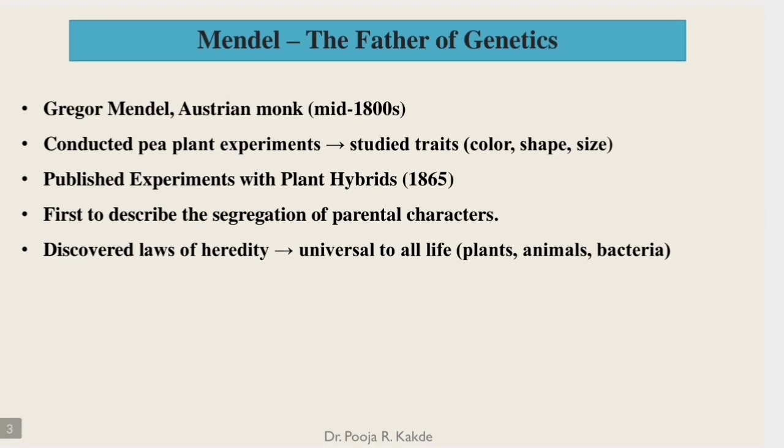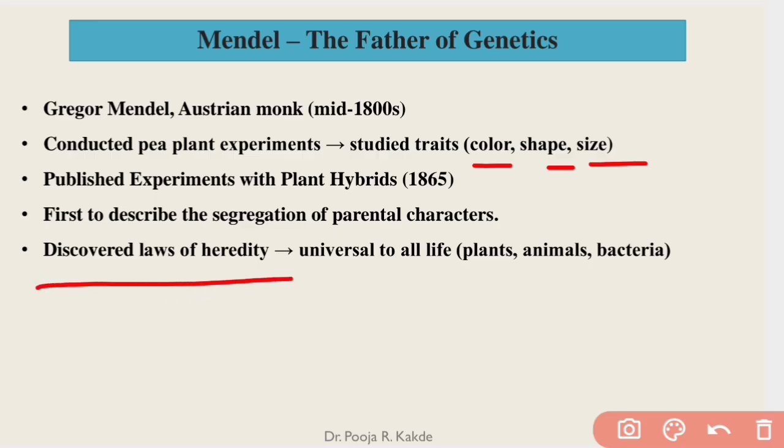Now when we talk about microbial genetics, you will come across a scientist, Gregor Mendel. He is referred to as the father of genetics. What did he do? He performed experiments on pea plant. He studied various traits of that plant, color, size, shape, and he came across the laws of heredity. These laws of heredity were discovered by Gregor Mendel, and those are universal to all life forms.